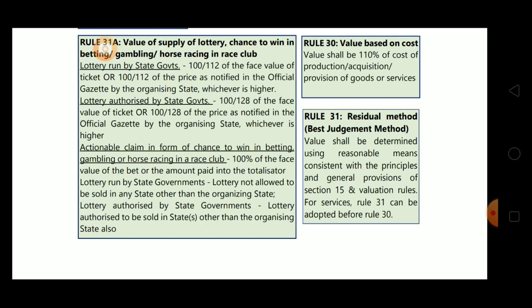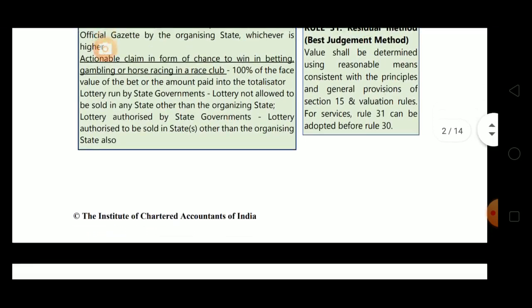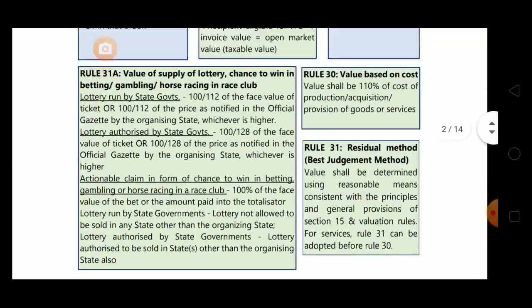Actionable claim in the form of chance to win in betting, gambling, horse racing, in this case we will take 100% of the face value of the bet or the amount paid into the totalisator. So this completes our rule 31A.